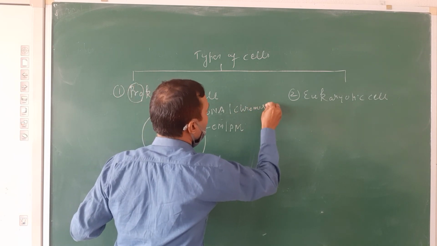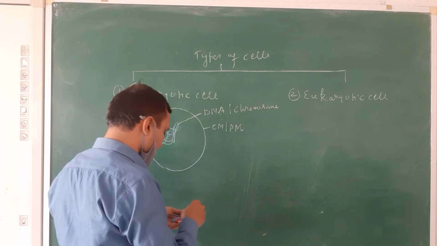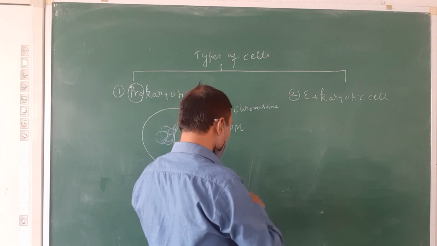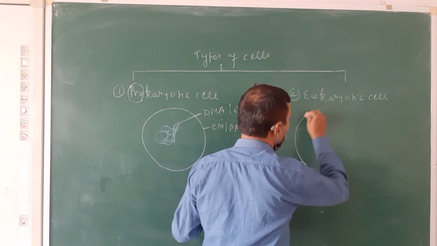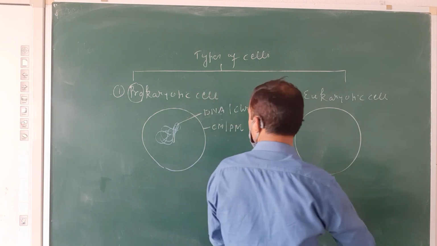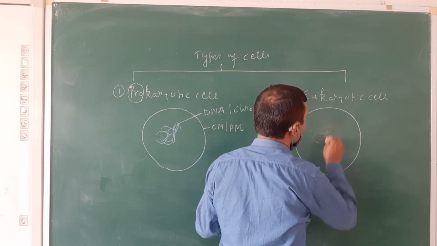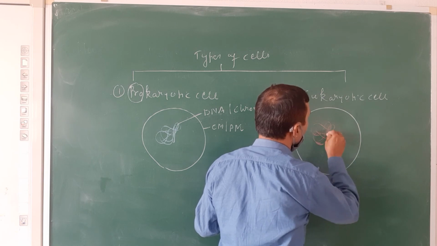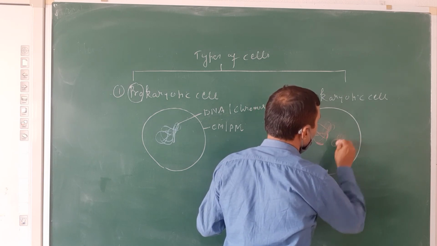Eu means true, karyon again means nucleus. Here again there is DNA or chromosome, but more than one.